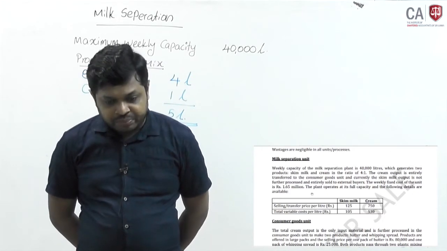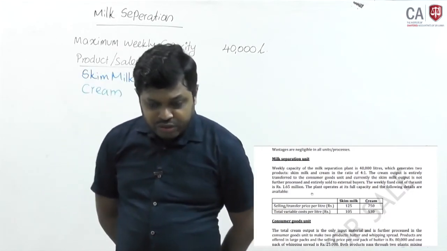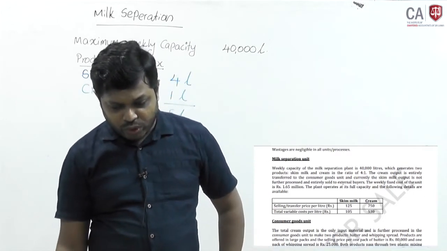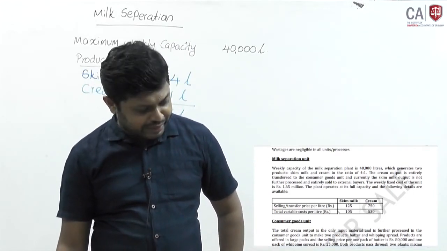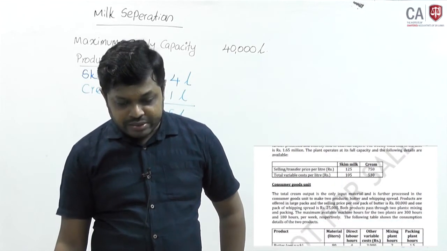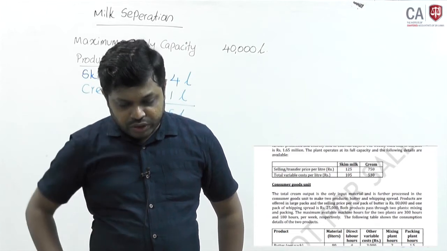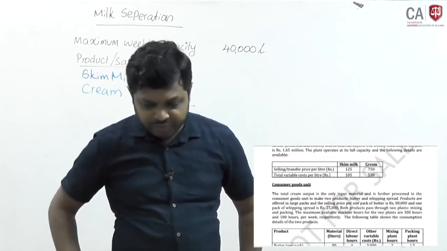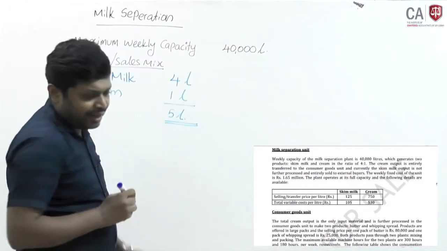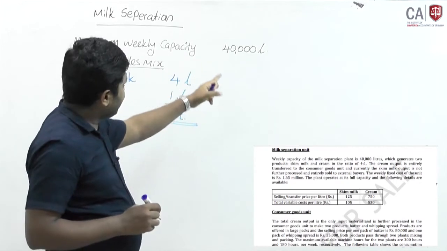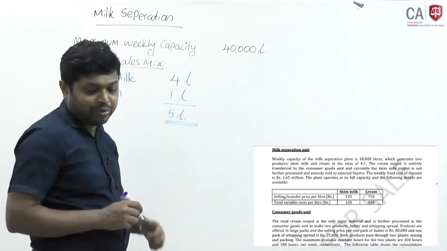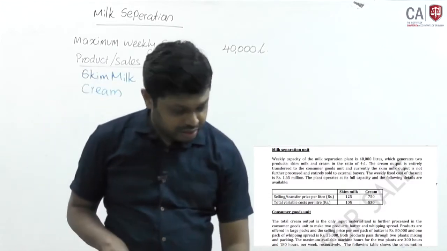We will see. For the consumer goods unit, separate information is given, the selling price and total variable cost per unit are also given. Prior to that, if we look at the total maximum capacity of 40,000, skim milk 4 liters and cream 1 liter, therefore the number of mixes you can produce.